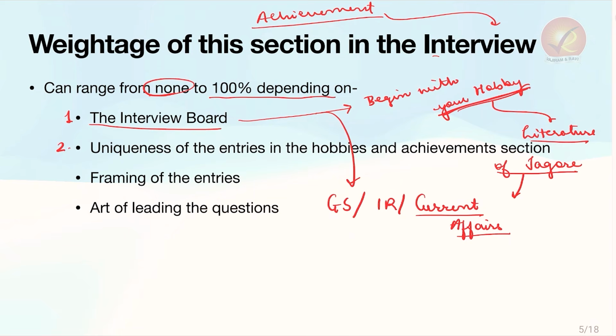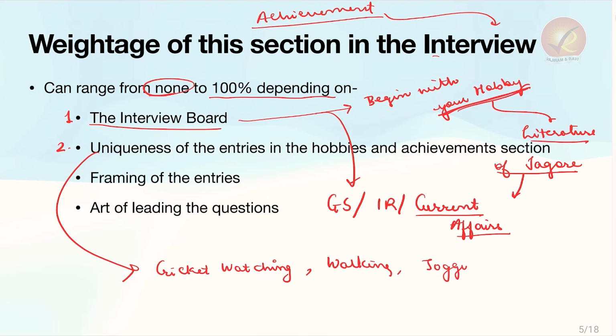Number two, it depends on the uniqueness of your entries in the hobbies and achievement section. So how unique is your hobby? The common ones include hobbies such as cricket watching. Common hobbies include walking or jogging. Now, the likelihood of getting questions from these sections is maybe just 1 or 2 questions at max. But when you write something like the hobby that we just mentioned, literature of Rabindranath Tagore, the chances of 4 to 5 questions being asked here are much higher.